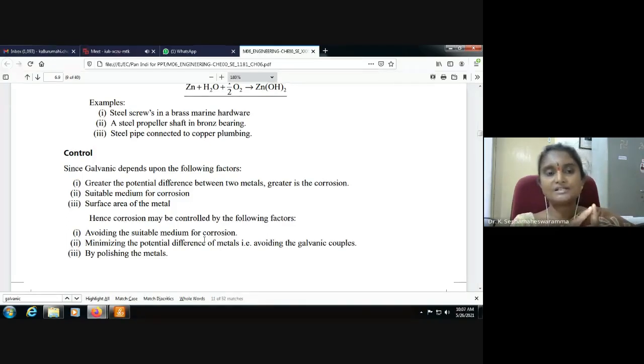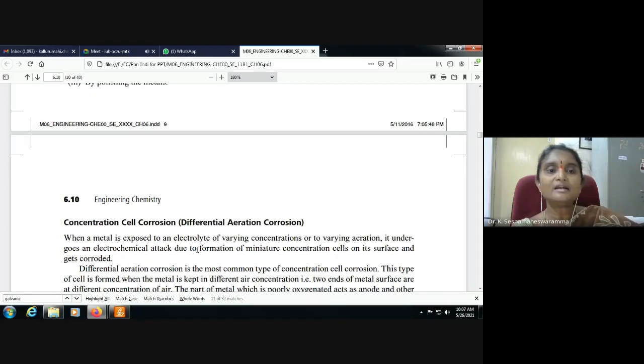Hence corrosion may be controlled by avoiding a suitable medium for corrosion, minimizing the potential difference of the metals, that is, avoiding galvanic couples, and by polishing or painting the metals.